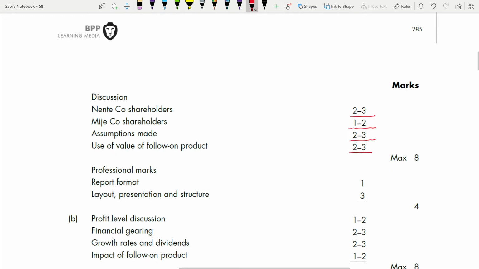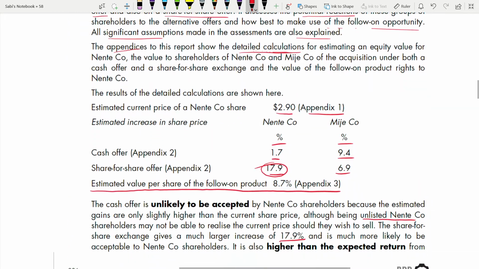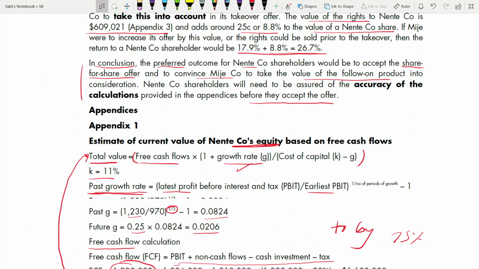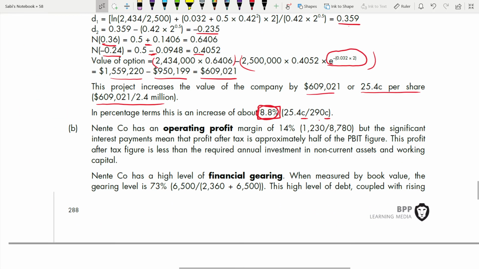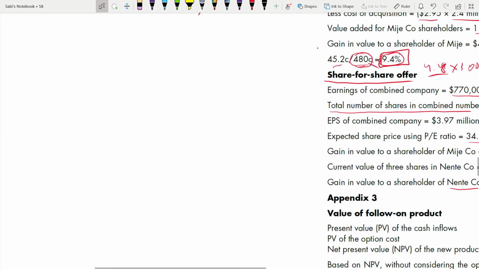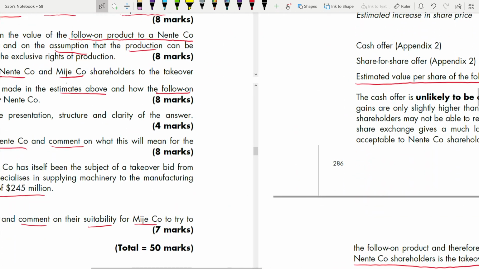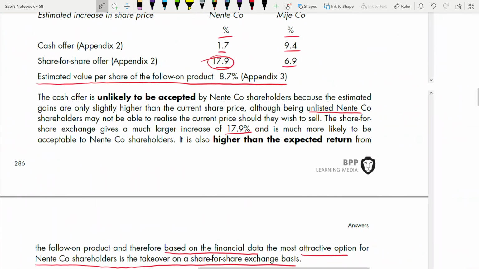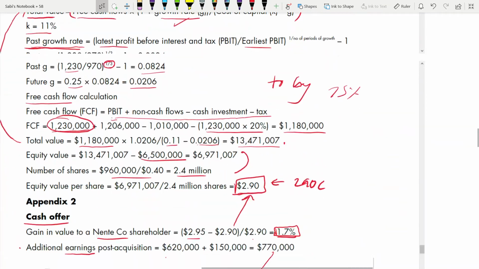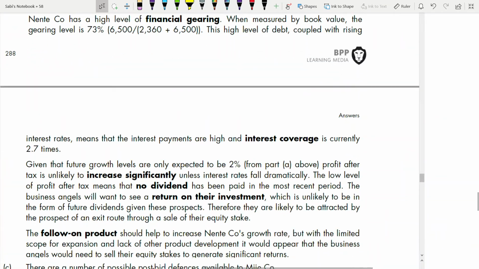Now coming to part B and C. So coming to part B, what was B asked? What was part B asked about? It is for 8 marks. Current performance of Nente and comment on what this means for the proposed takeover bid. You have to evaluate. You can even use some of your part A to do that, 8 marks.